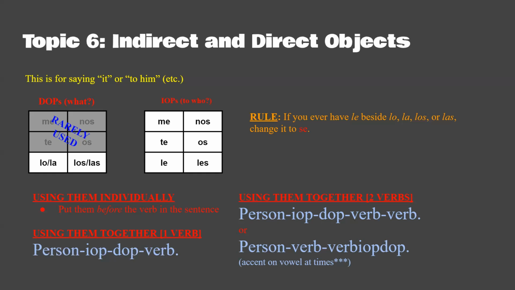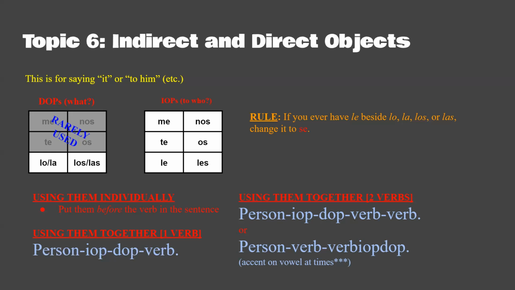That's making it shorter. Now the pronouns that we use to replace these words, for the direct objects, it is me, te, lo, la, nos, os, los, las. Usually we only use lo or la though, depending on the gender of whatever thing you're replacing. Because if this is what you're saying, I gave her me, I gave her you, that doesn't really make sense. So we don't usually use that much.